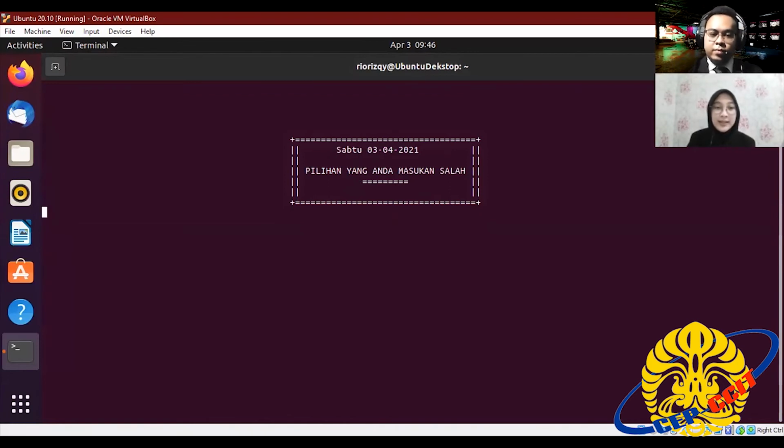And this is if we get an input error. This view will appear if there is an input error or we enter an option outside the existing options.